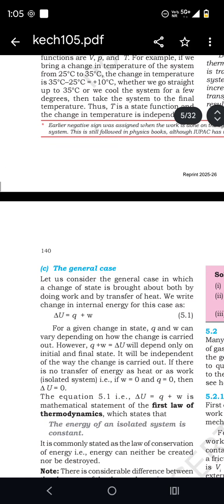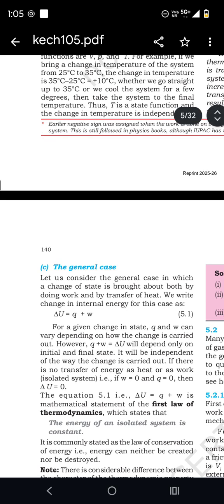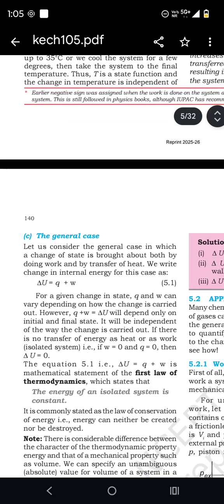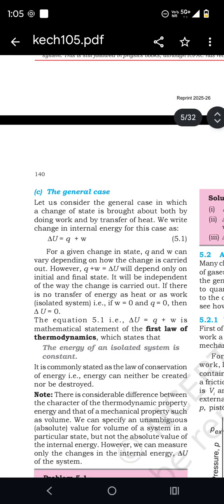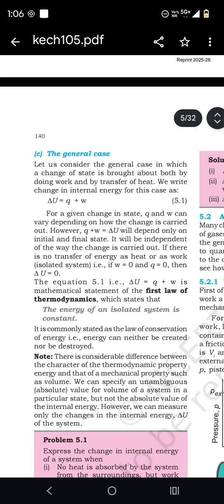The general case. Let us consider the general case in which a change of state is brought about both by doing work and by transferring heat. We write the change in internal energy of the system as delta U is equal to Q plus W. For a given change in state, Q and W can vary depending on how the change is carried out. However, Q plus W, which is equal to delta U, will depend only on the initial and the final state. It will be independent of the way the change is carried out.